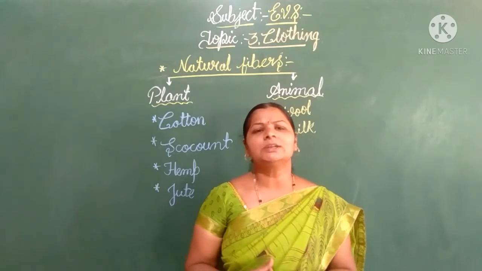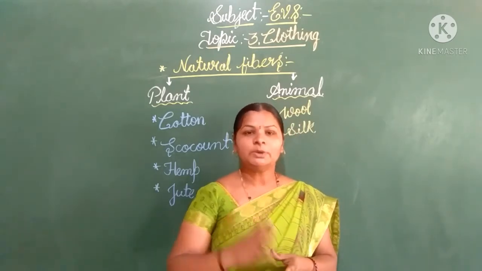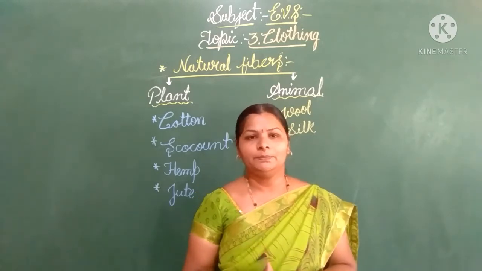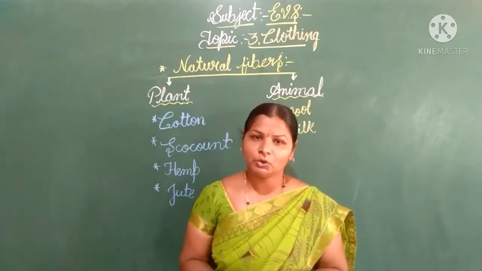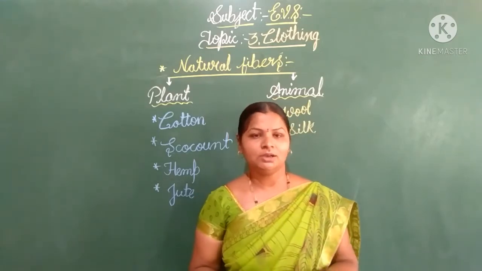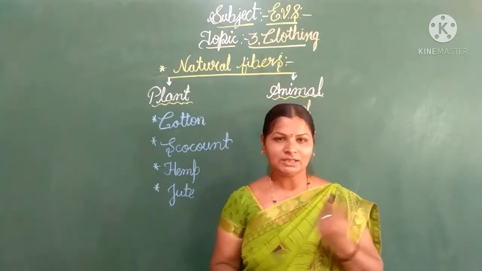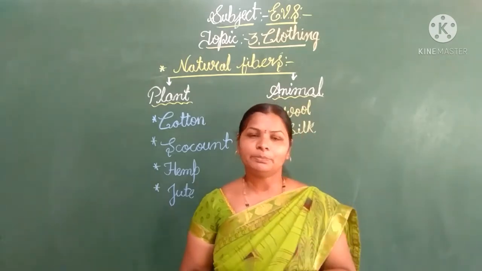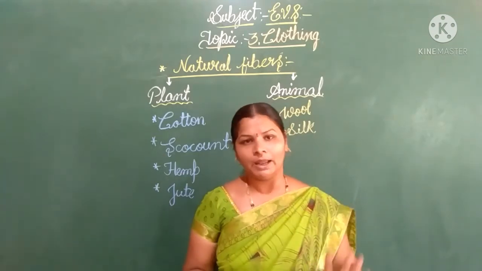So then tell me, children, give an example of the fibers we get from the plant. Okay, you are right, children. From the plant we get cotton. Cotton fibers, hemp, jute and yes, coconut. So these are the examples of fibers which we obtain from the plant.